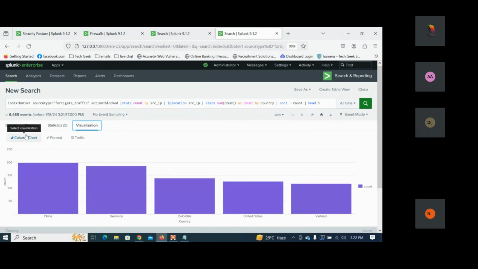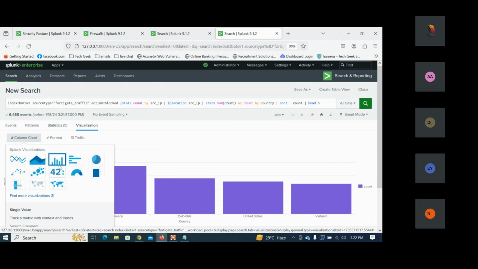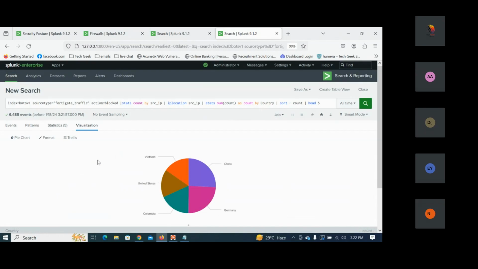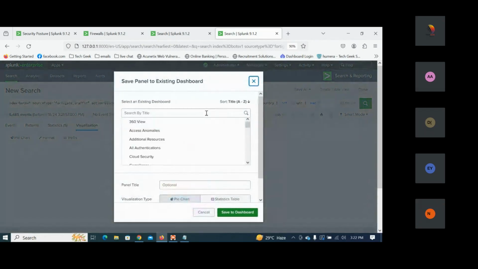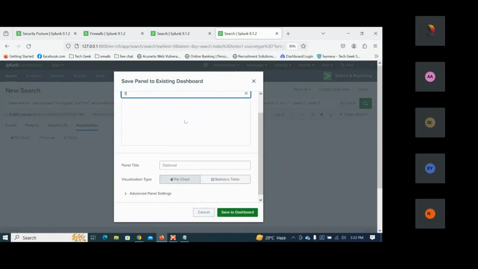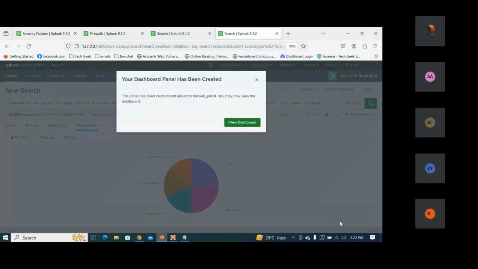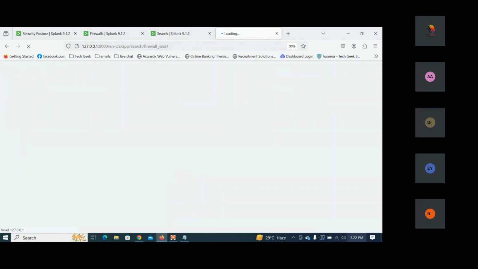Let us click on this. Click on the visualization. Now here, which is better? For me to understand, I think the pie chart is better. Can you see this pie chart, which gives the information China, Germany, Colombia, and the count. So I'm going to save this as, save as the existing dashboard. Let me make it the same. I'll save this, and I'll view this dashboard.